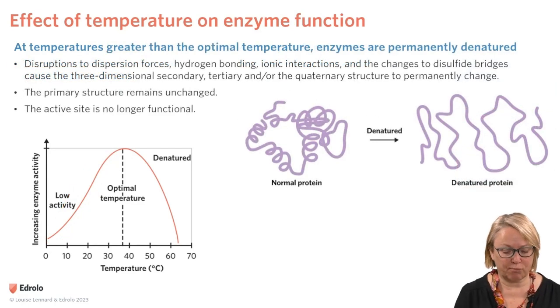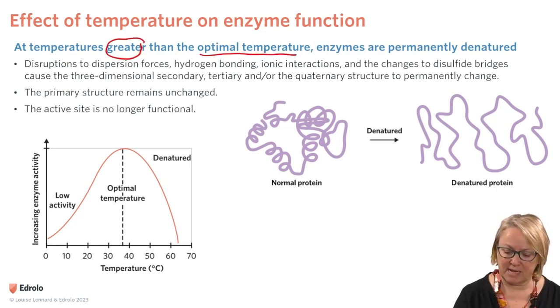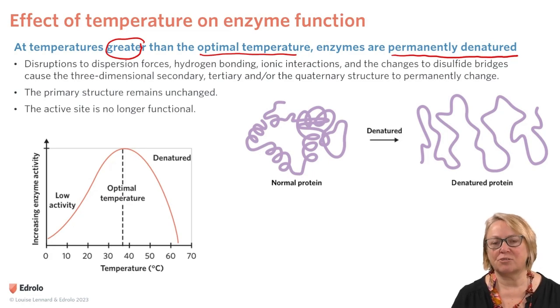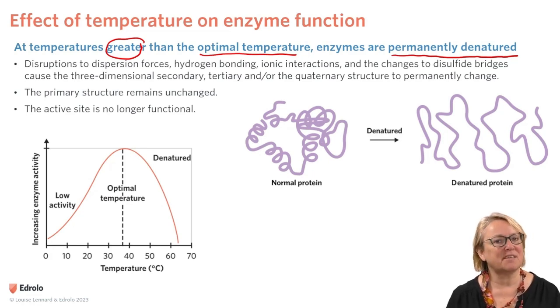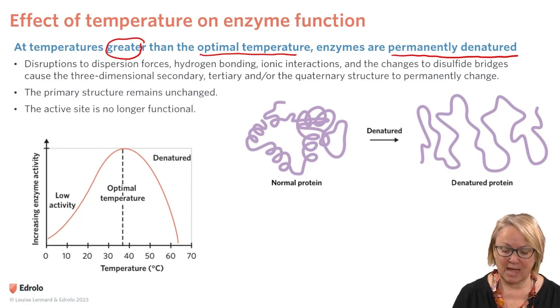At temperatures greater than the optimal temperature, enzymes are permanently denatured. It doesn't matter what you do, you can't get those specific secondary, tertiary, and quaternary structures back once they've been denatured. It's because you've disrupted the dispersion forces and the hydrogen bonding. You might have also disrupted some of those disulfide links and ionic bonds, and the structure is permanently changed.